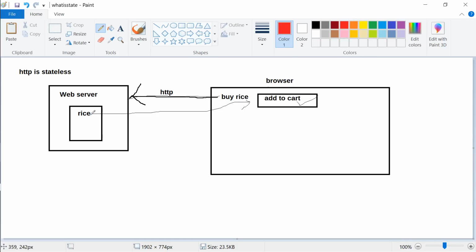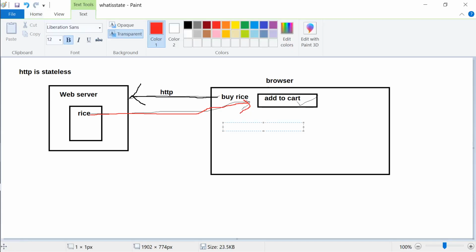Unless the web server, when it is coming back, is responding, right? It works in a request and response. When it responds, it will tell the browser, you had bought rice last time. So when you display the page now, make sure you display rice. Then second time, he will display the rice, but the page won't remember. Okay, remember this. Somebody has to remind the page all the time that you bought rice.